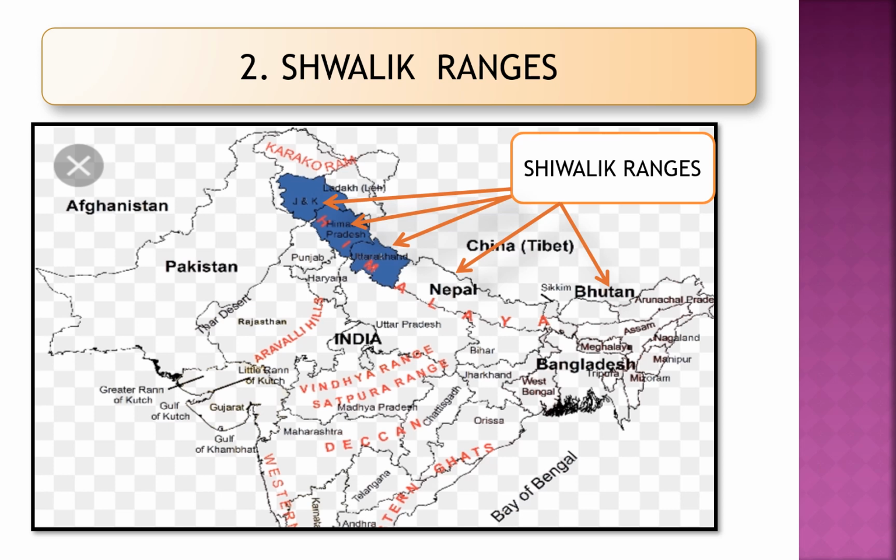You can see in the map, the arrow is indicating towards Jammu and Kashmir, Himachal Pradesh, Uttarakhand, Nepal and Bhutan. Also you will find Pakistan in the western direction. So these Himalayan mountain ranges pass from Pakistan in the west, then go through Jammu and Kashmir, Himachal Pradesh, Uttarakhand, and go on to Nepal and Bhutan. And this Bhutan is situated next to the northeastern states of India.